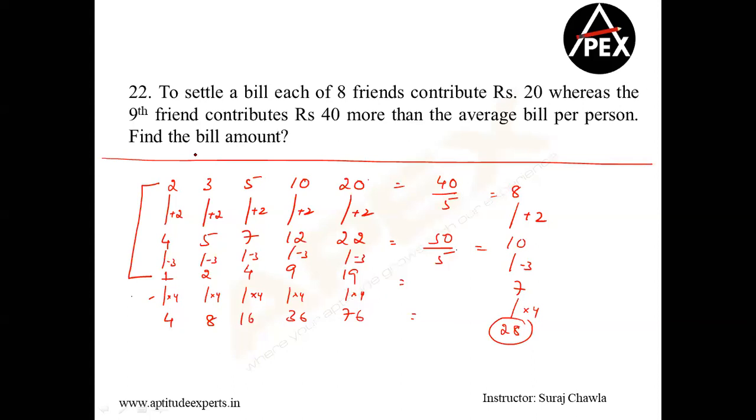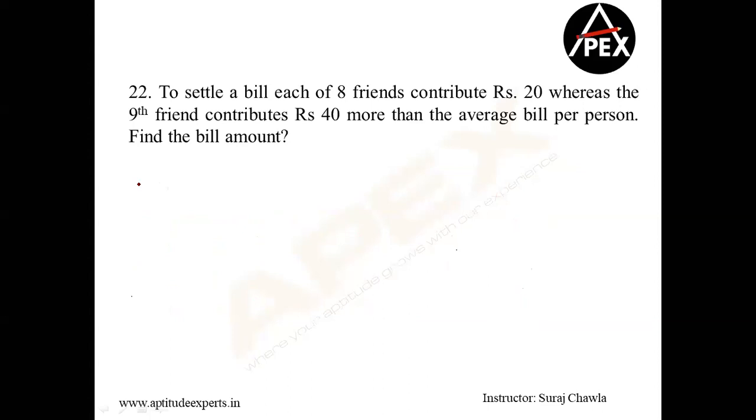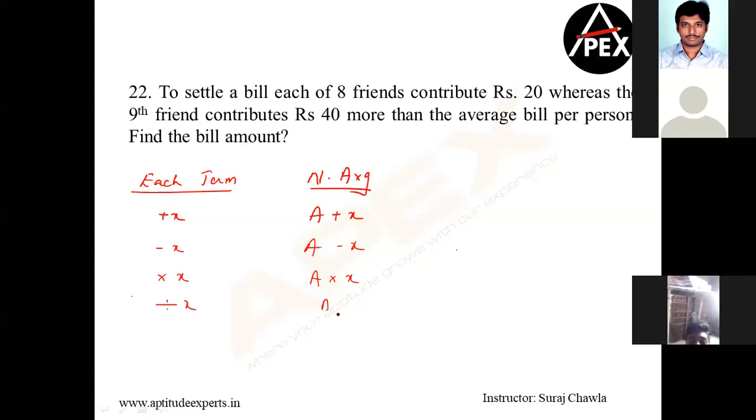So what am I looking at? If every term, I repeat, if each term of the series is increased by x, then my new average will be nothing but old average plus x. Clear? If each term of the series is decreased by x, then my new average would become old average minus x. Similarly, if each term is multiplied by x, then my new average will become old average into x. And if each term is divided by x, then my new average would be old average divided by x. Now, please remember, each term is more important here.